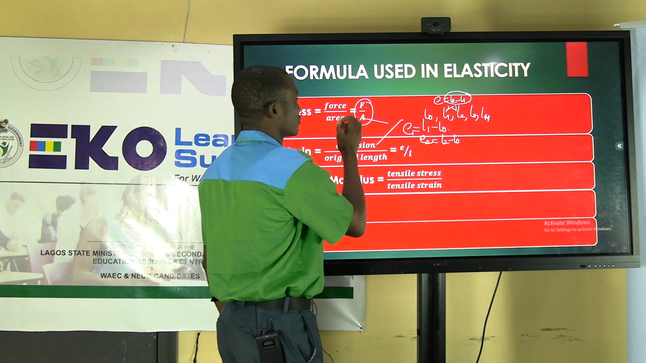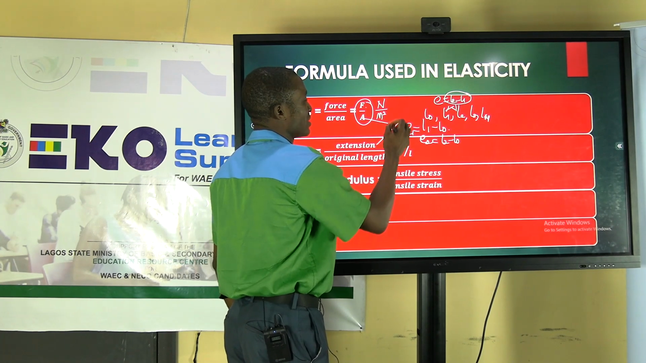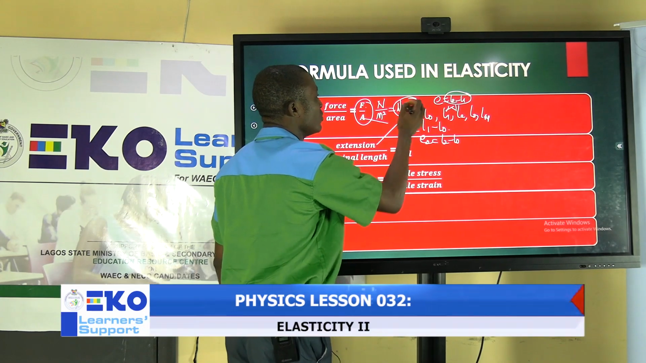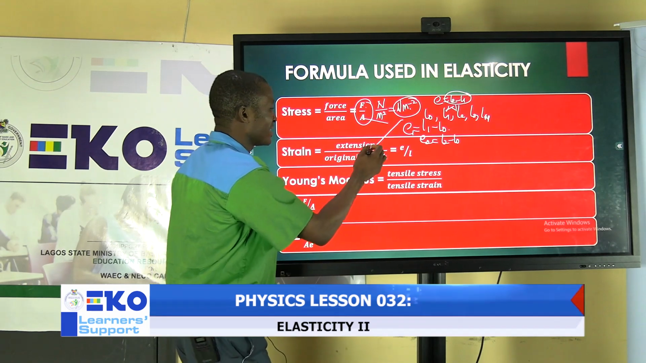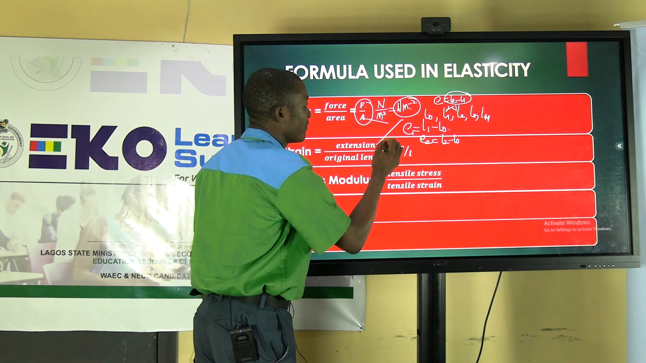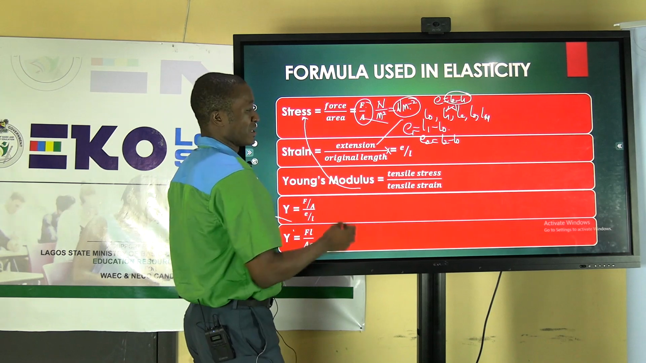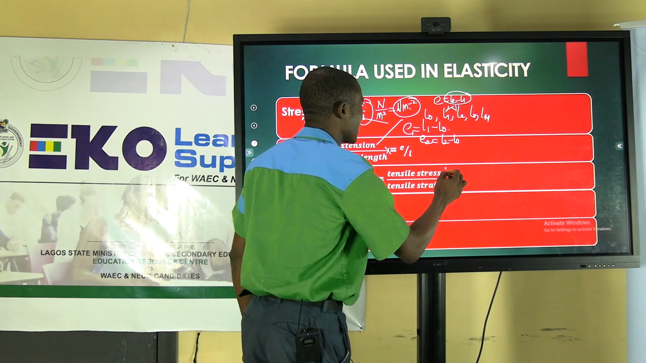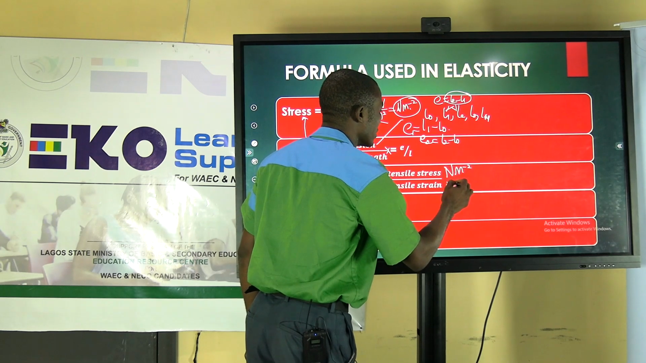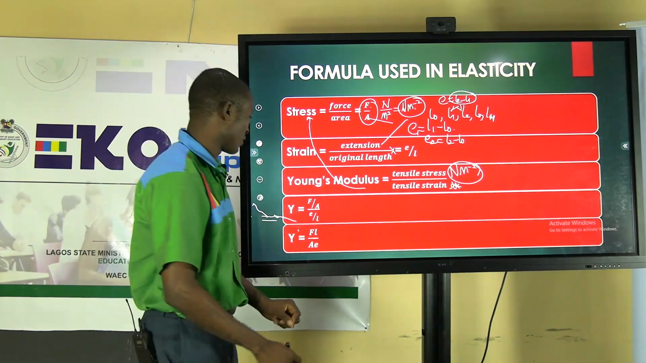The formula for stress is force over area, which is Newton over meter square. So our unit here will be Newton per meter square. Strain is extension over original length, and this one does not have a unit. Since it does not have a unit, Young's modulus retains the unit of stress. So your final answer will still be the same unit as that of stress.